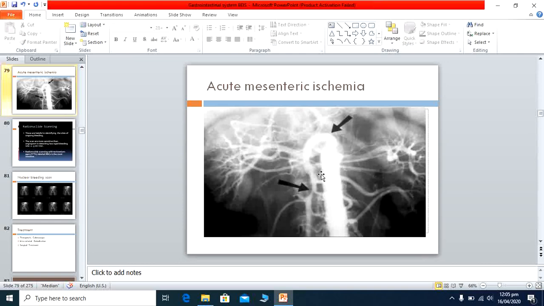Here is the angiography of the intestine. Just like the cardiac angiography, we inject the dye and get the pictures in series. And here is the angiography of the mesenteric area, and you can see the clot area, and the blood supply is stopped. Here also is the area where the blood supply is narrowed down due to some clot or some atherosclerosis, and you get the picture. This is a picture just like the cardiac angiography picture.